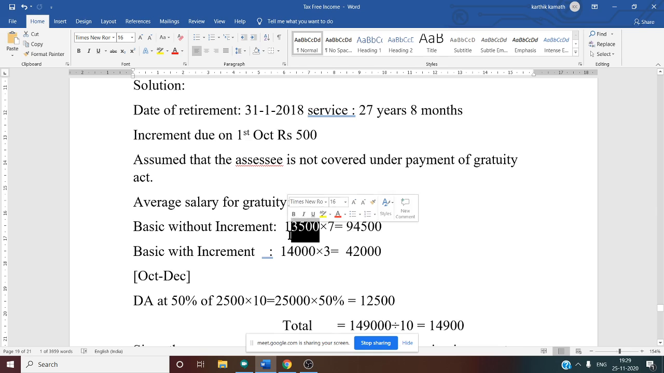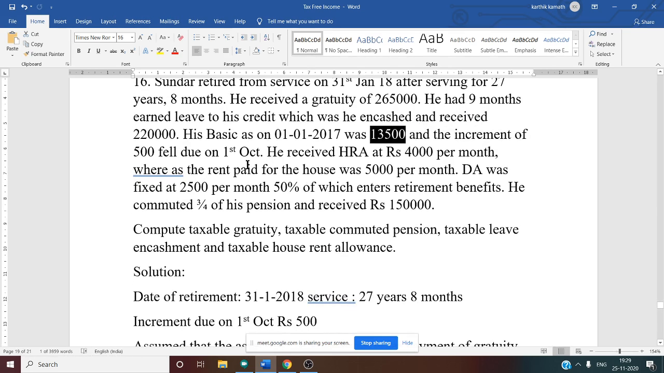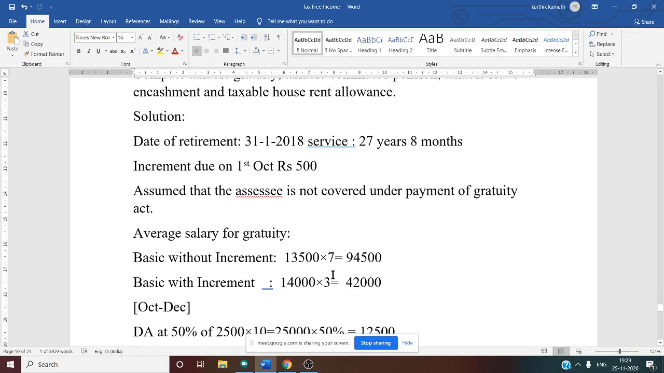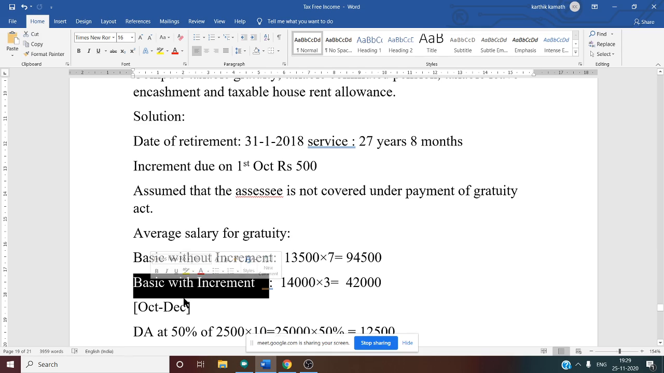From where we got 13,500? That is given in the question. The basic as per January 2017 is 13,500. So now it is very clear. Why till September? From October onwards, 500 extra he will get. That is why till September we have to do first. That is basic without increment, 94,500. Now basic with increment. That is for the next 3 months, because our duration is from March to December, isn't it? 10 months. So 7 months without increment means 3 months with increment.